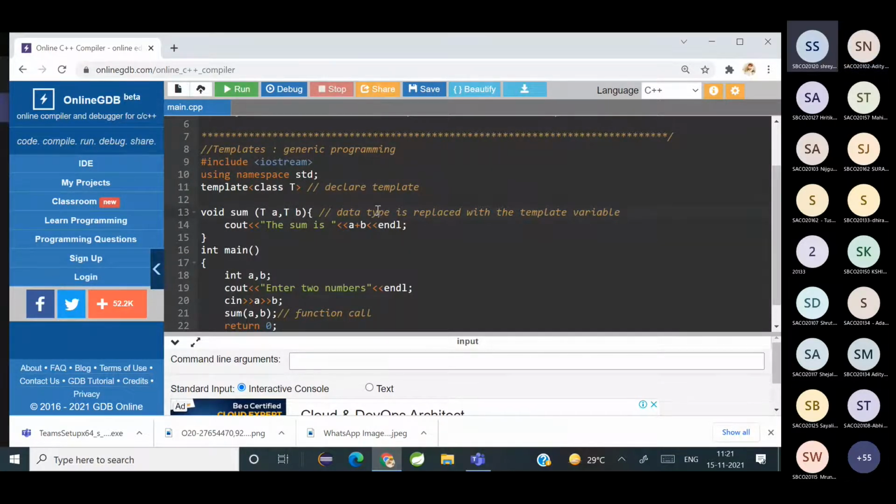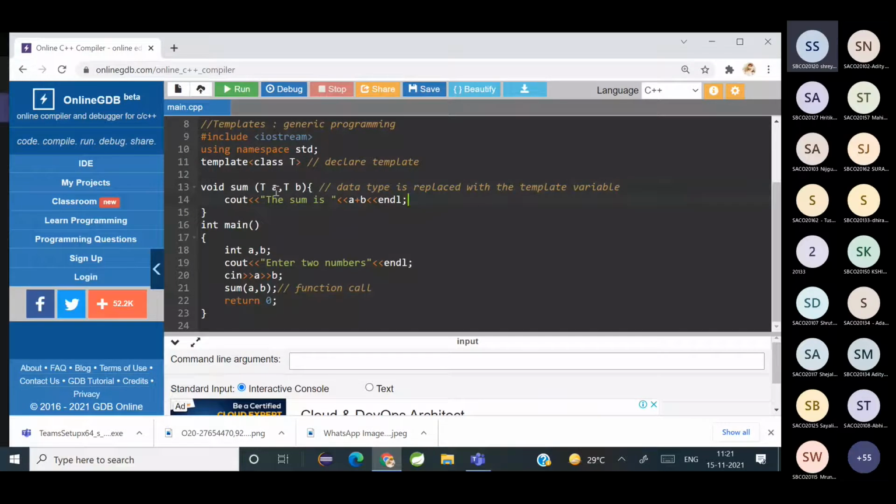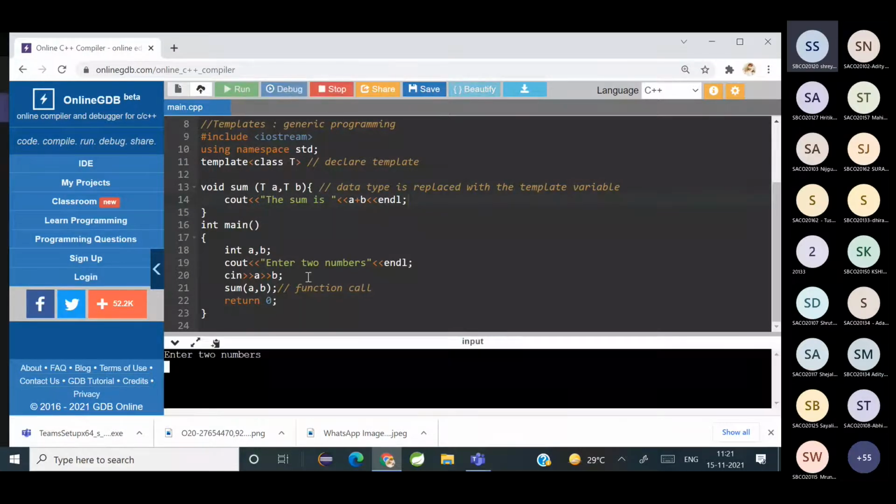Okay. Now what am I going to do? I am going to check whether my code works. Say I run it. I'm passing 3 and 4. The sum is getting printed. Is it getting printed properly? Yes, ma'am. Can you see the output?